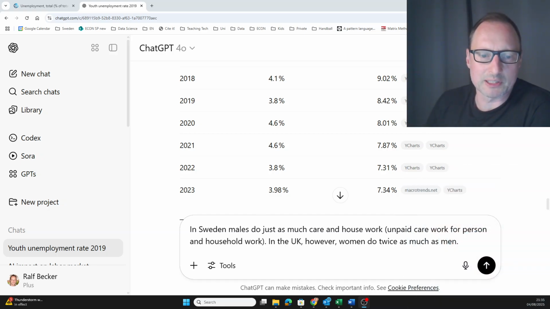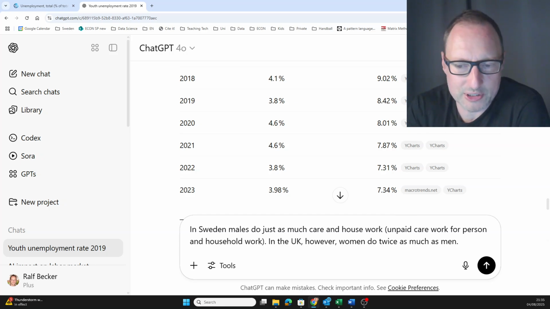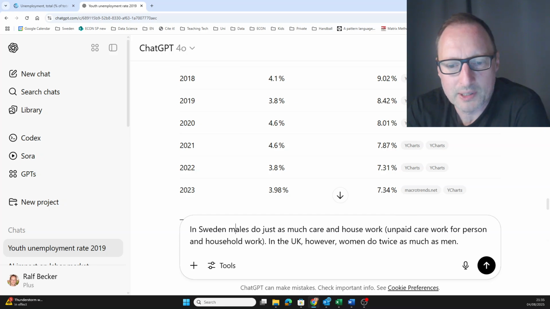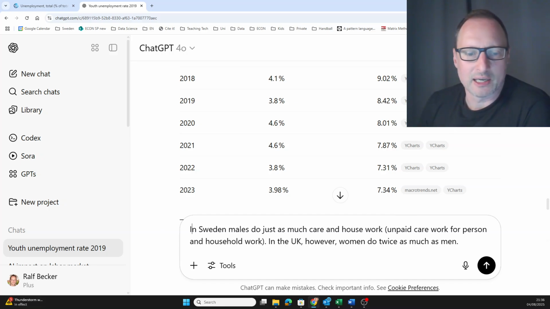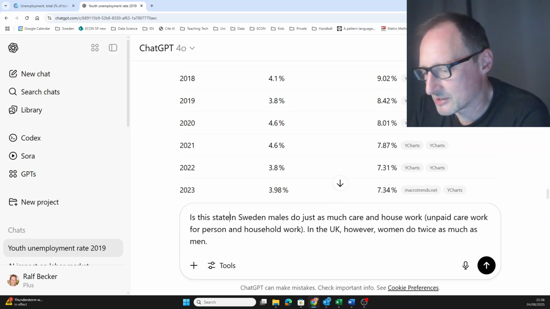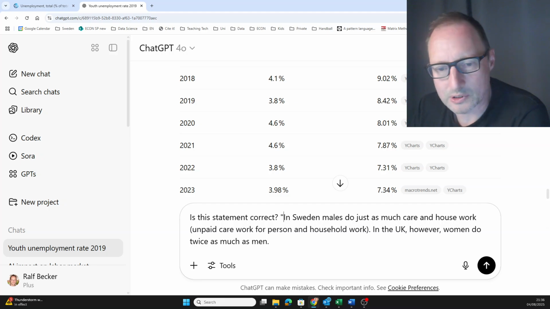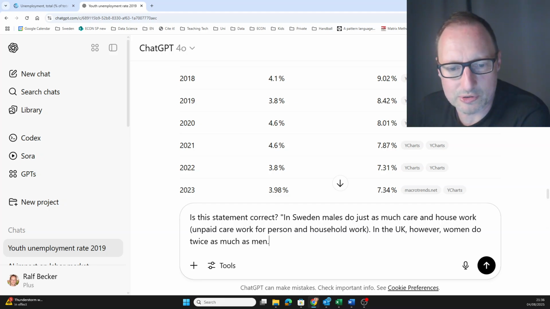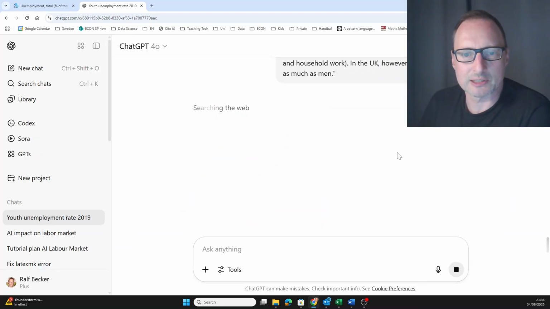So here's the statement. In Sweden, males do just as much care and housework, which is unpaid care work for personal and household work. In the UK, however, women do twice as much as men. So let's ask ChatGPT, is this statement correct? We'll put that in inverted commas so it knows exactly what we're asking. And let's see, let me just do that.